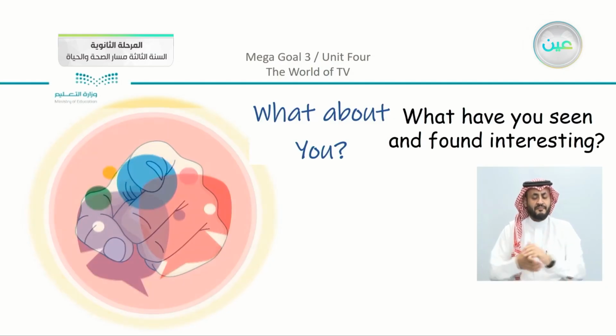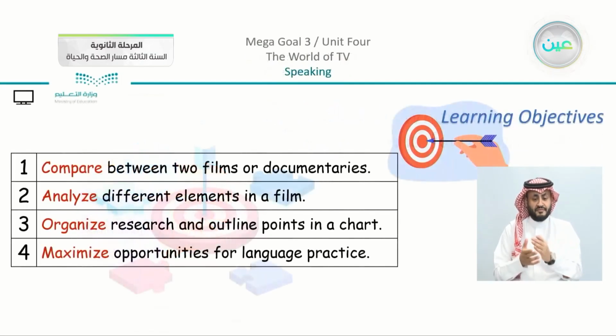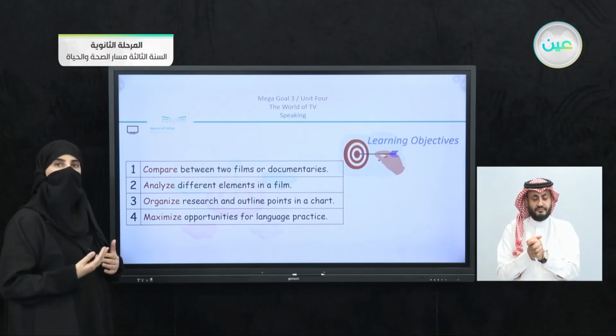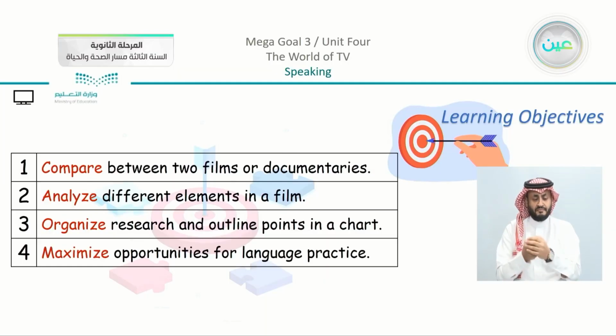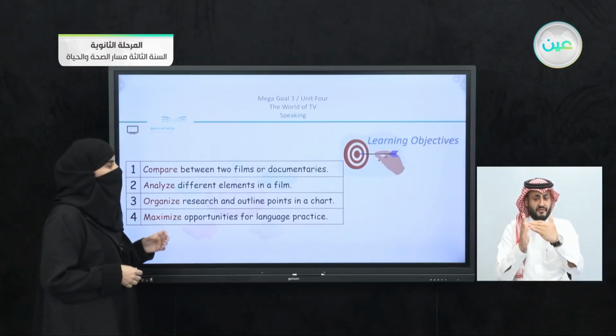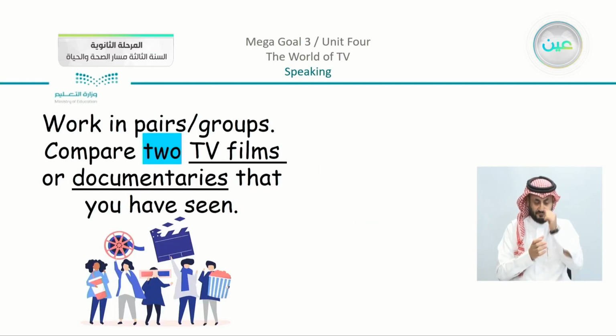Now we are going to move on to the second part, which is the speaking on the same page that we have in the reading. So before we start with the reading, or sorry, the speaking, we have our objectives. Number 1, to compare between 2 films or documentaries. Number 2, to analyze different elements in a film. Number 3, to organize research and outline points in a chart. And the last one, number 4, to maximize opportunities for language practice. So we are going to move on and see what we have.